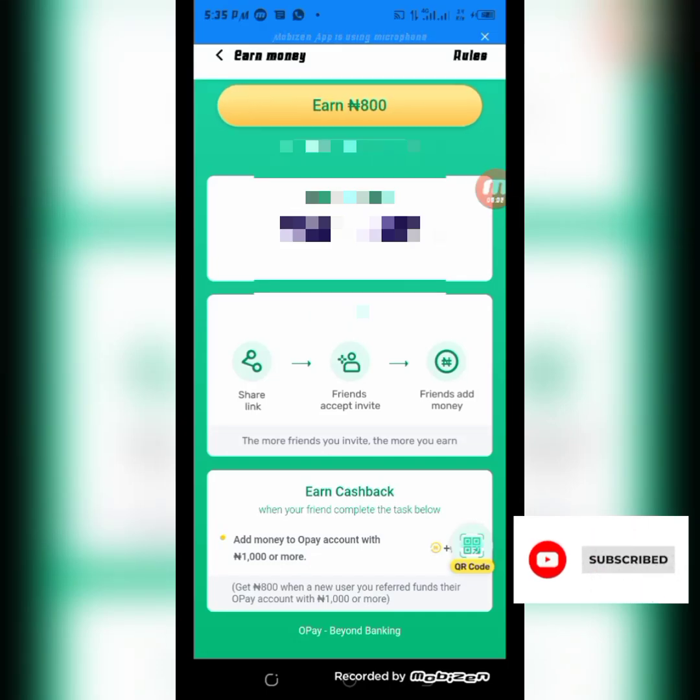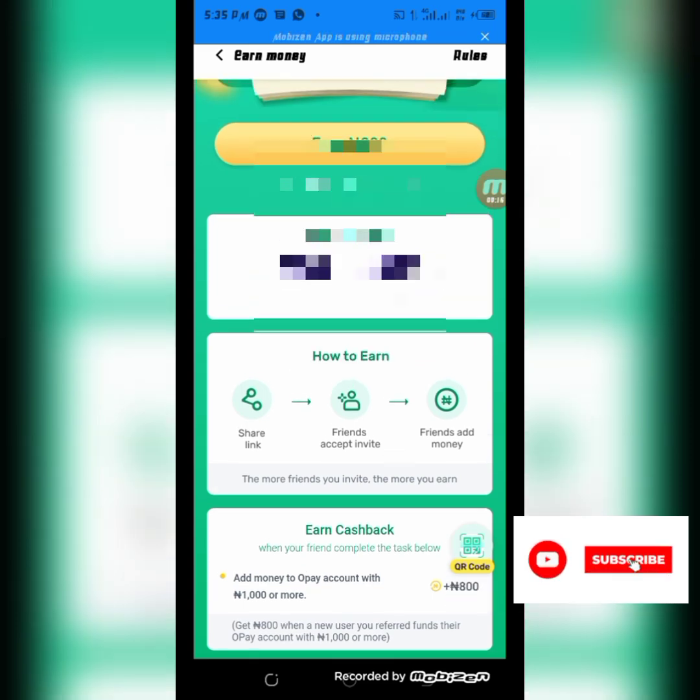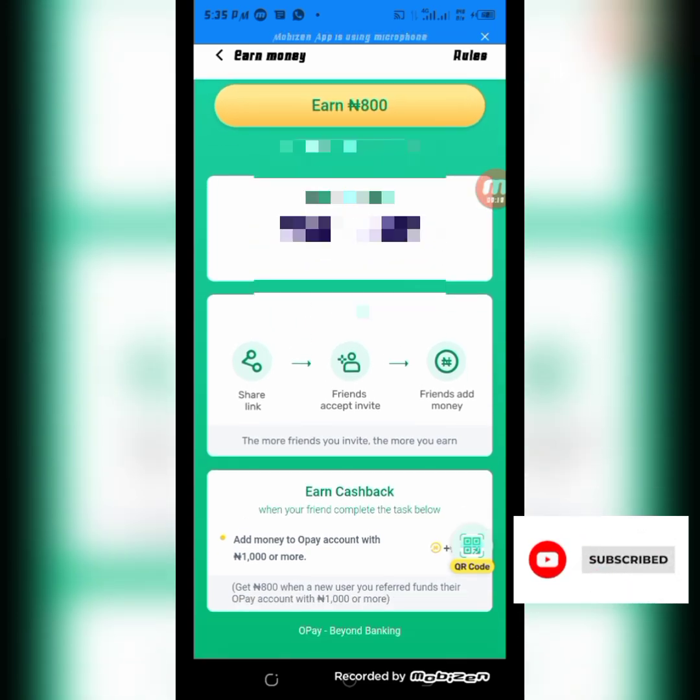So today I'm going to show you how to make money from OPay just by inviting your friends. So this is it. You share your link, your friends accept, your friends add money to it. Then when they add a minimum of 1000 naira, you get 800 back. Look at it down here.